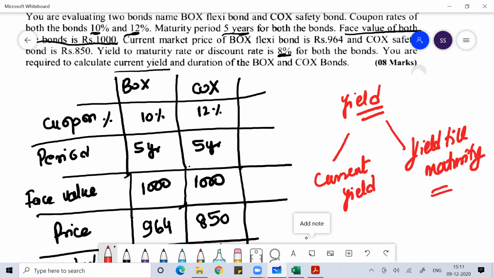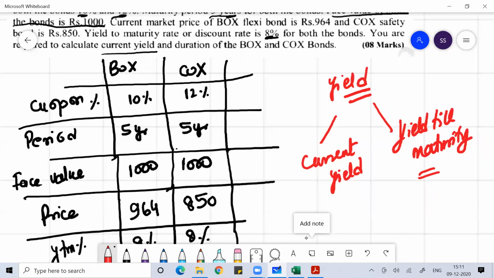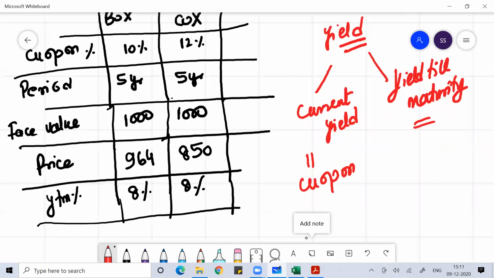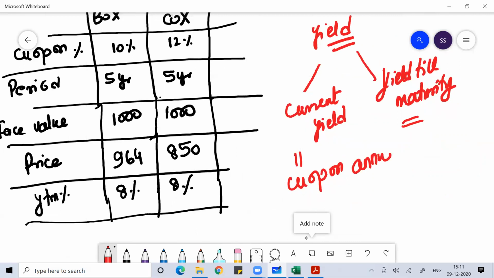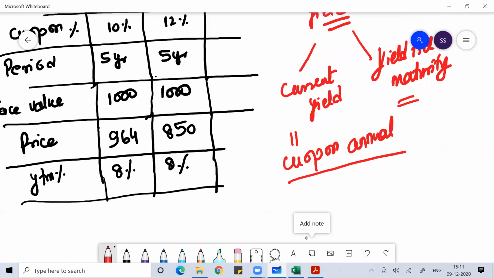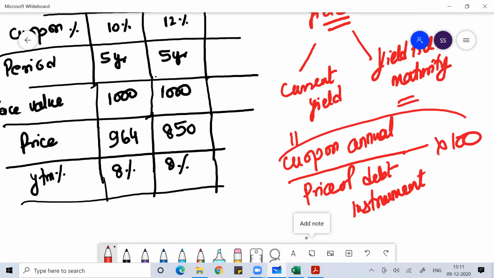While the current yield is basically the coupon. What is the coupon you receive? Whatever annual coupon you receive, divided by the current price of the debt instrument, into 100. So you do this. This is called current yield.